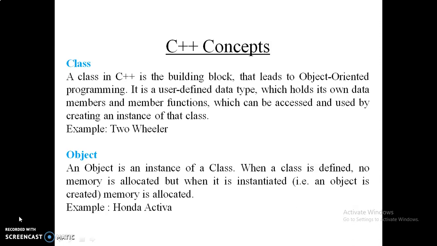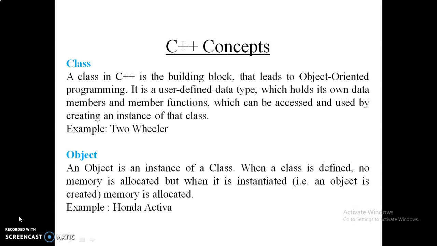As I discussed with you, a class is nothing but a building block of C++. It is a user defined data type which we cannot directly use, but if we want to use the data members and member functions of the class, we have to create an object of that class. Here the example of a class is two-wheeler.